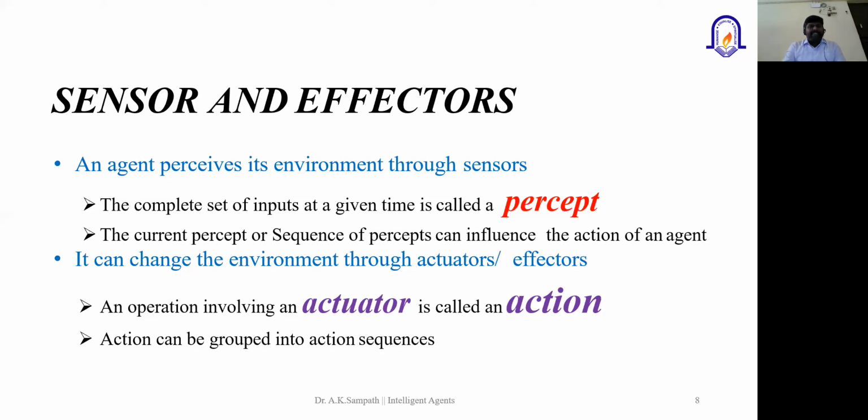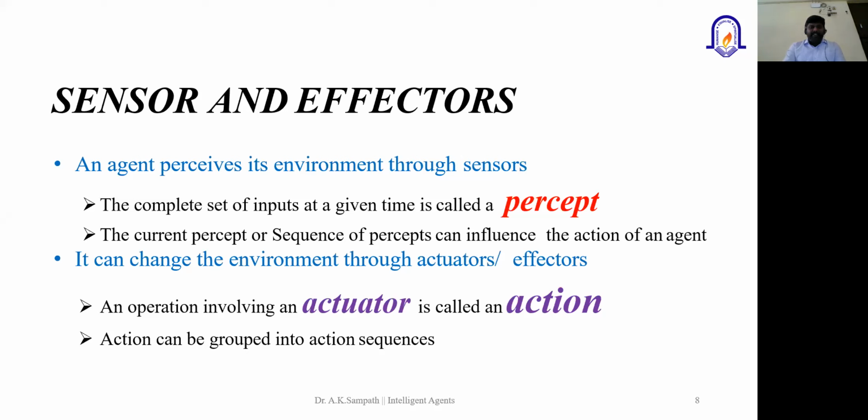So when we talk about sensors and effectors, you all might know that a sensor is a small or tiny component which is specially designed or developed for a specific application. It might be a passive PIR sensor, a temperature sensor, or a weather sensor. All these sensors are created for specific applications, and they keep interacting with the environment and collecting information, and that information is passed to the AI based model.